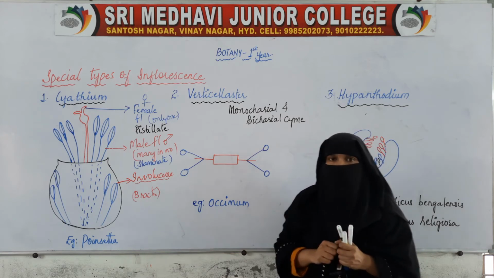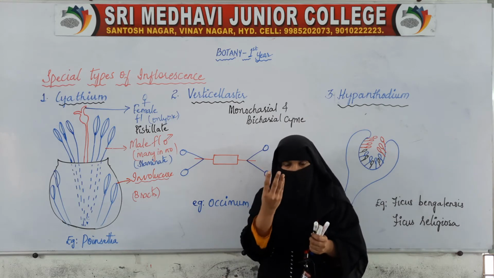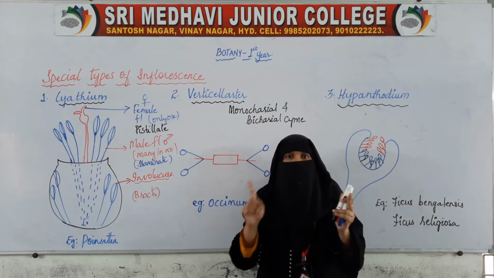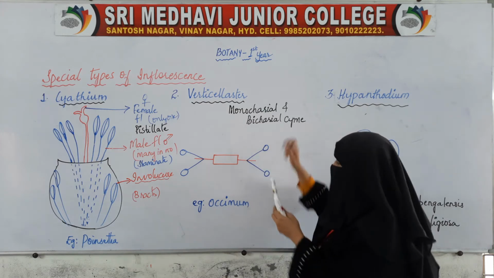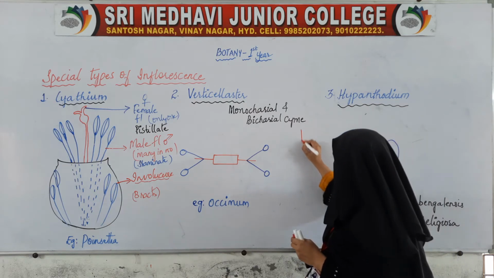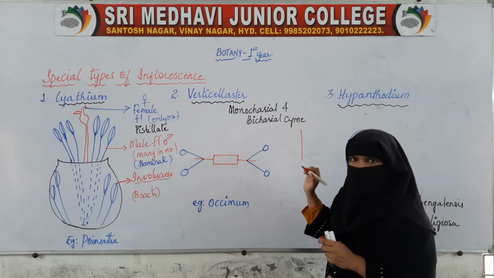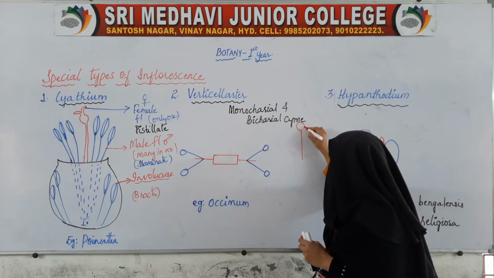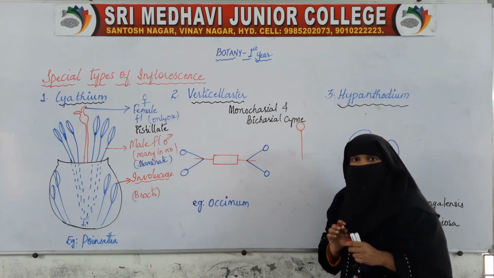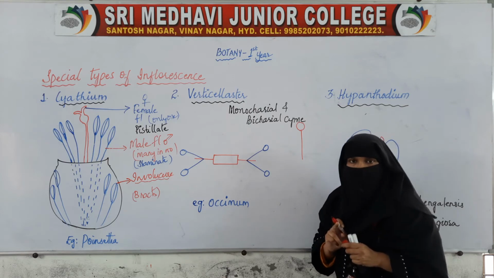In bichasial cyme, what happens? Every time a main branch terminates into a flower, it produces two branches. For example, if this is the main peduncle or main axis, this main axis will terminate into a flower. This is the characteristic of cymose inflorescence.